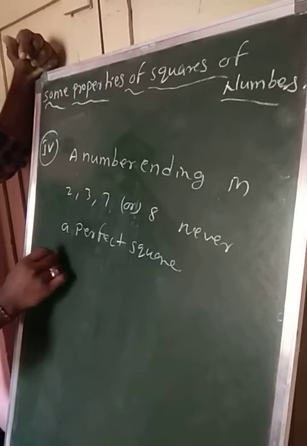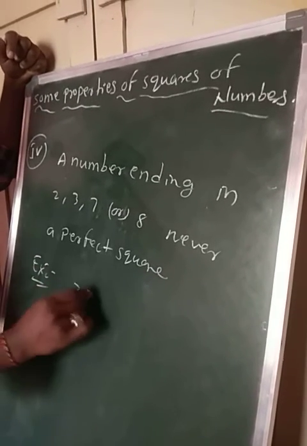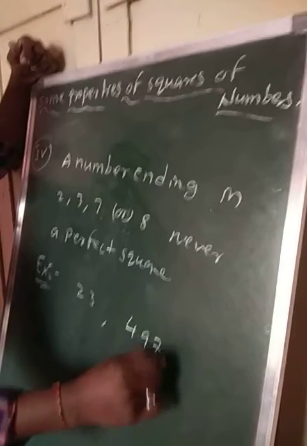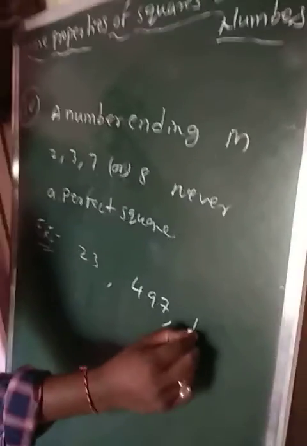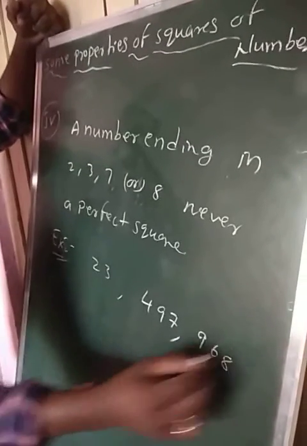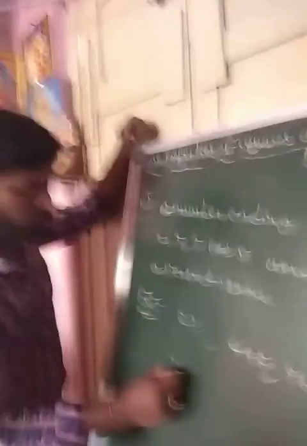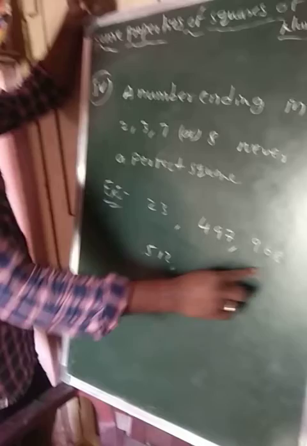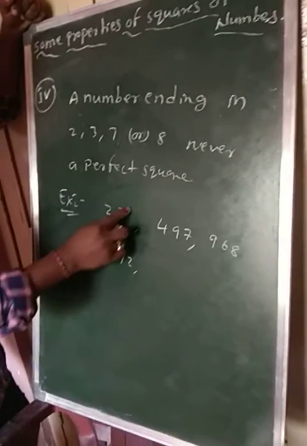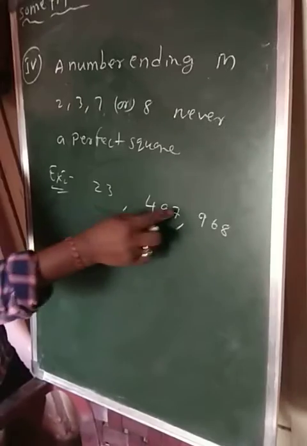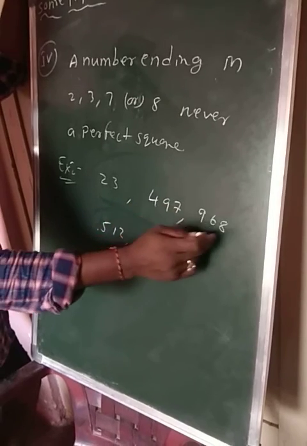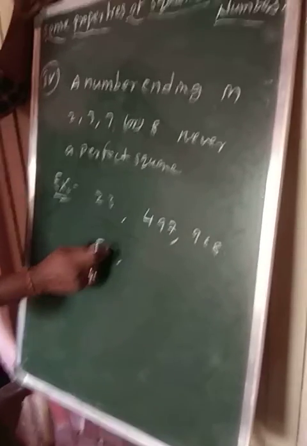For example, 23, 497, 968, 512. Clearly these numbers all end with what? 23 ends with 3, 497 ends with 7, 968 ends with 8, 512 ends with 2.